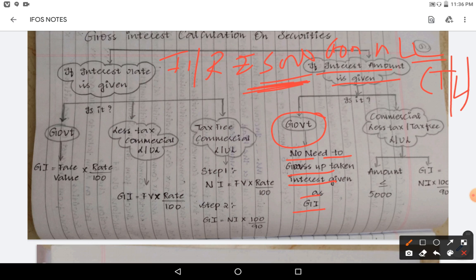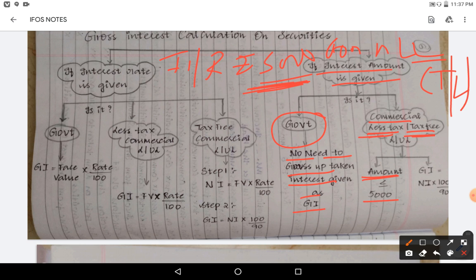Whatever interest received is gross interest. Okay, suppose if it is not government, then it can be commercial, tax free or less tax. Tax free or less tax, don't worry. Then check the amount of interest, how much amount they are saying.